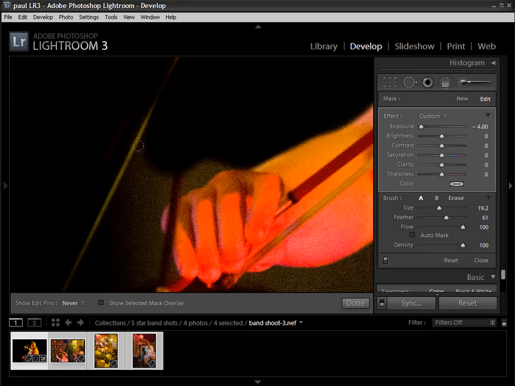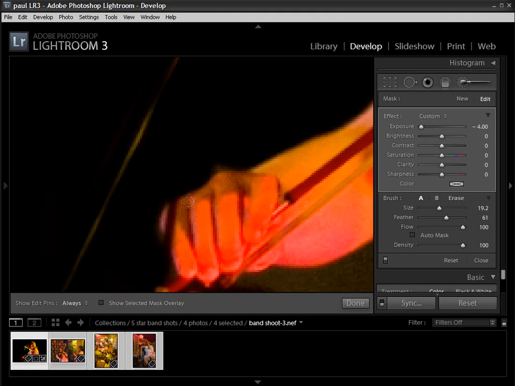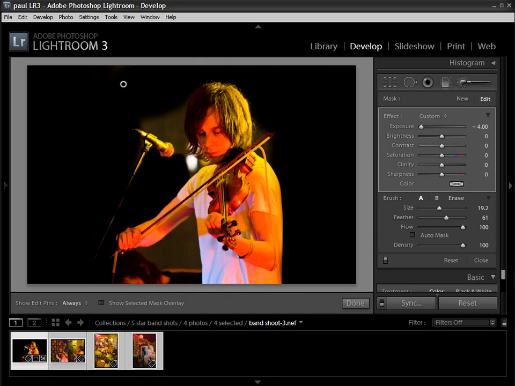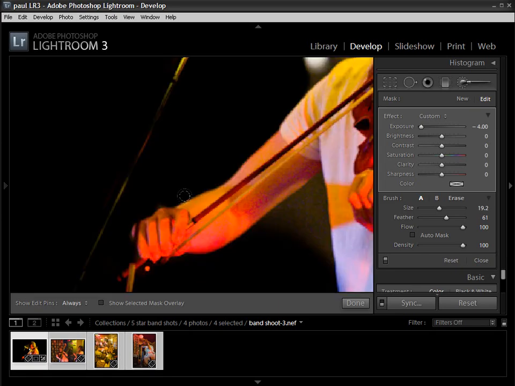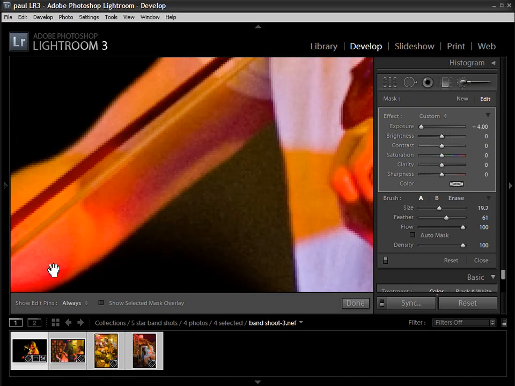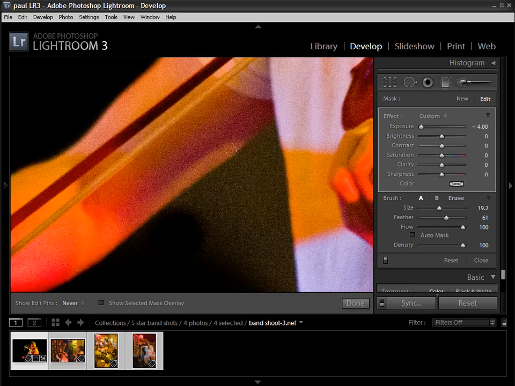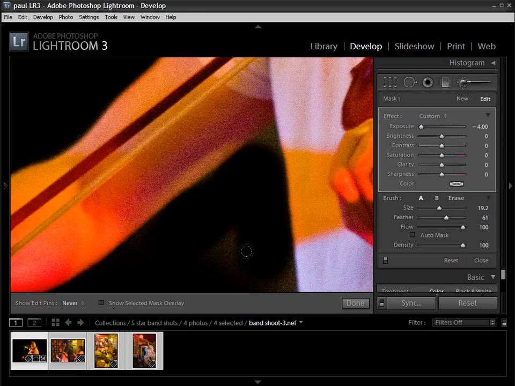There we go. There's no need for me to do this too neatly, but you get the idea. Actually, I do just want to finish this off because it's annoying me ever so slightly leaving it like that. So let's just do it really quickly. There we go.